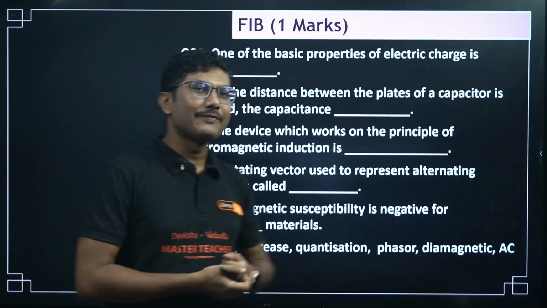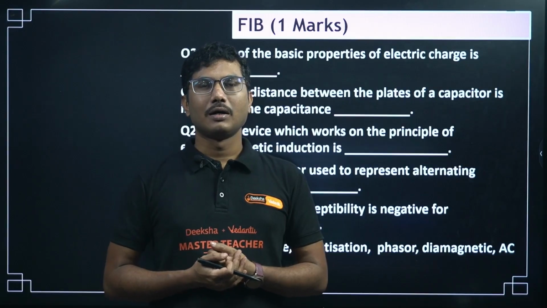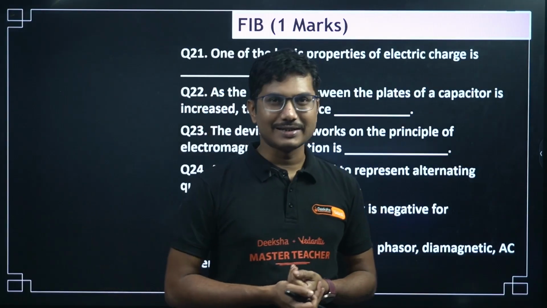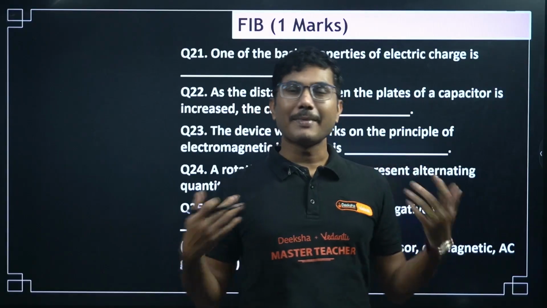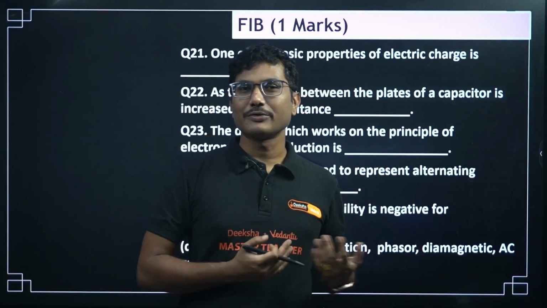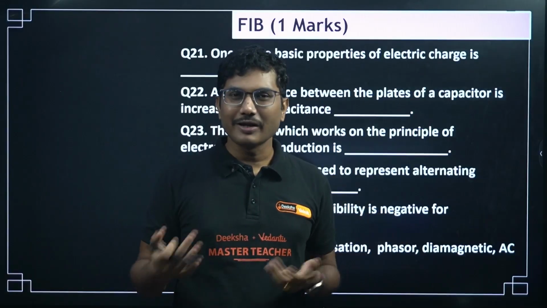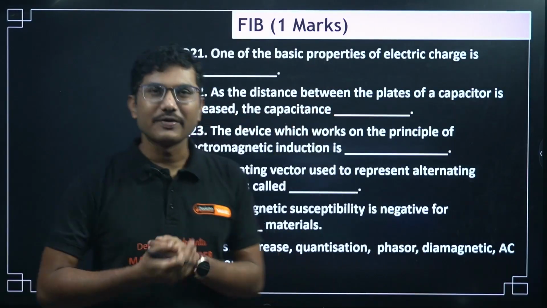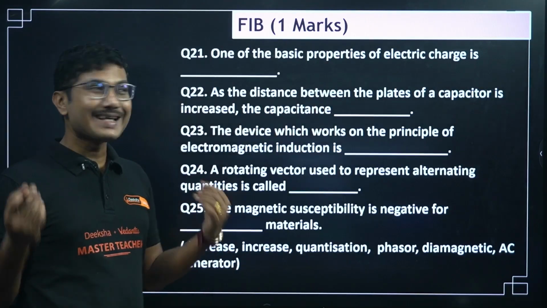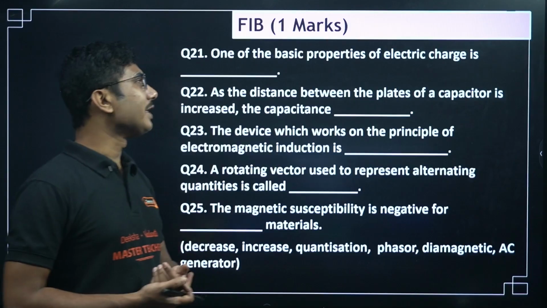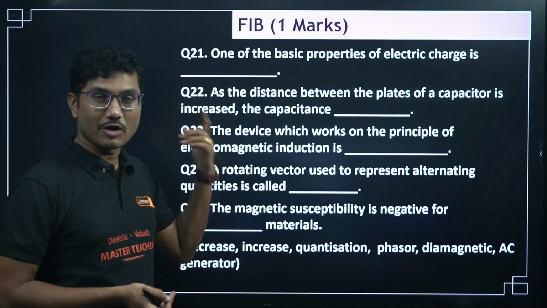For example, if I say I am a physics, I am a physics does not make any sense, right? But if I say I am a man or I am a boy, so that makes some sense, right? So that's what I am trying to say. I am a physics is not any correct way to form a sentence. So you have to check if it is making any formal sense. So let's see the first question. One of the basic properties of electric charges. So basically it is talking about electric charges.